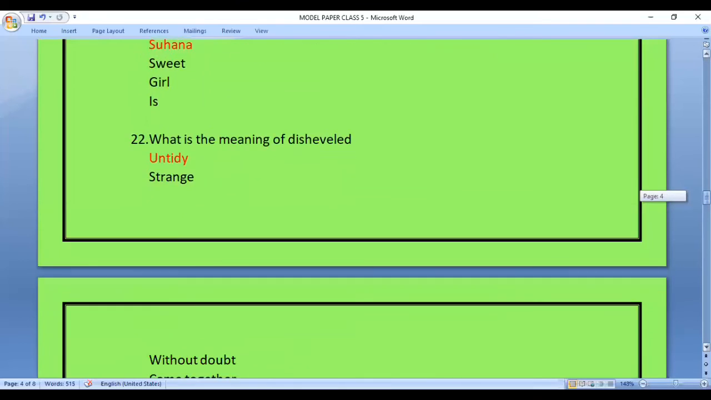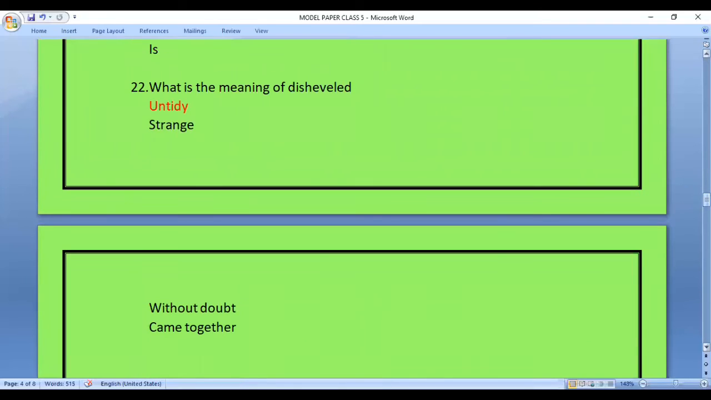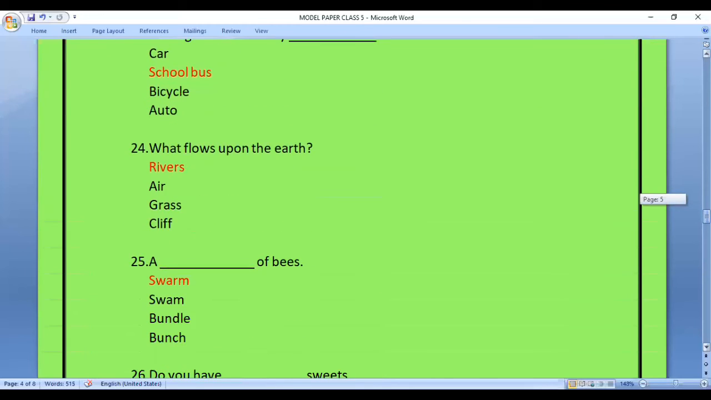Question 22. What is the meaning of disheveled? So this question is from the lesson Topper. You will have to study the meanings very well in order to answer this question. So the options are untidy, strange, without doubt, came together. The answer is untidy.